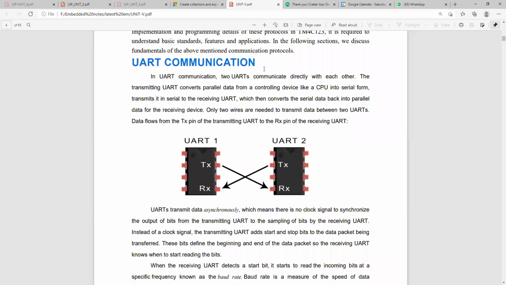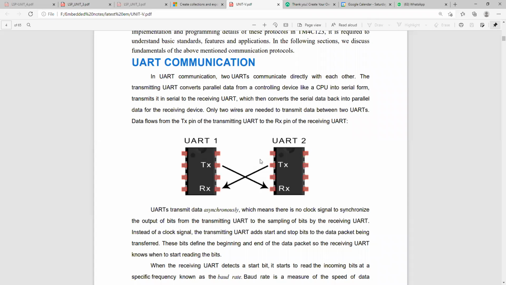The UART diagram represents one transmitter and one receiver. Here UART1 and UART2, maybe this one is a transmitter section and the other a receiver section, or this is a source and this is a destination. The source transmitter is connected to the receiver, and the source receiver is connected to the transmitter section. Both are connected with two-wire connectivity.